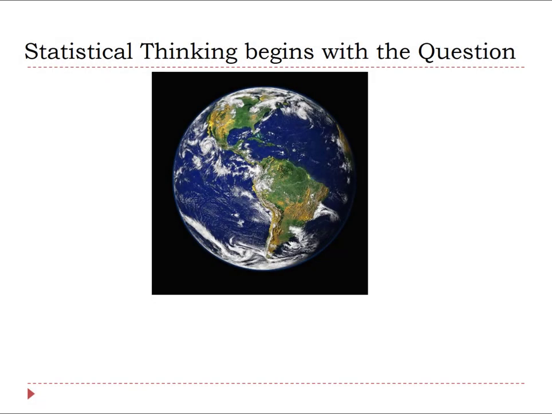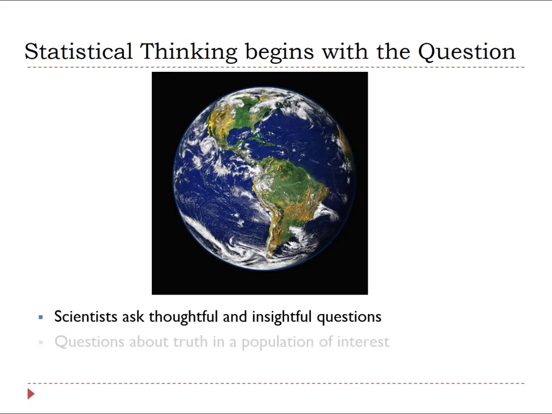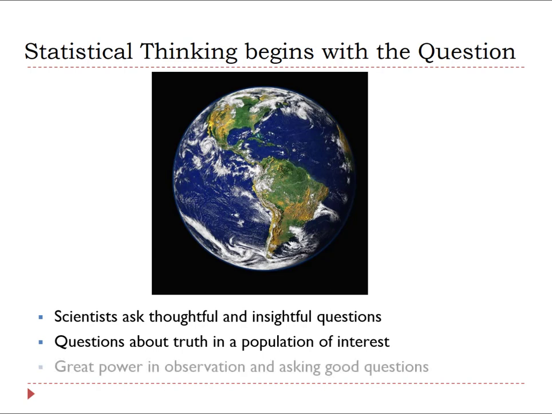Statistical thinking begins with the observation that leads to the question about how we think the world may or may not work. Great scientists, like great artists, observe the world around them and ask thoughtful and insightful questions. These are questions about truth, the truth in a population of interest. There is great power in observation and taking the time to ask the right questions.